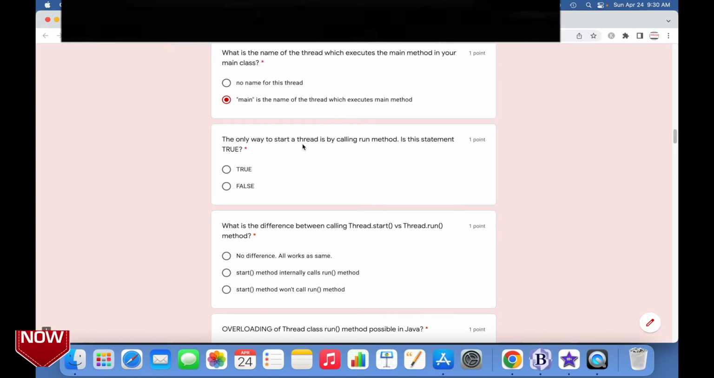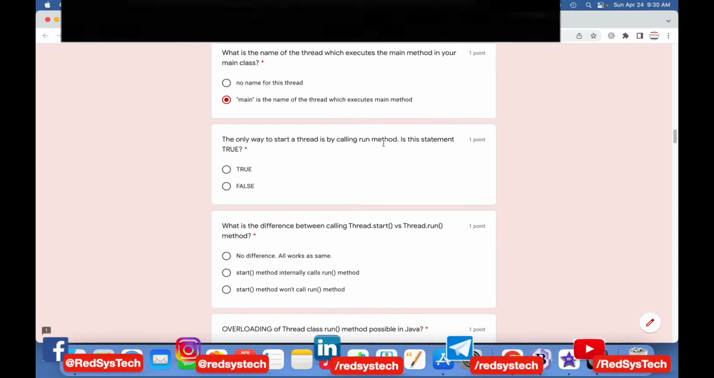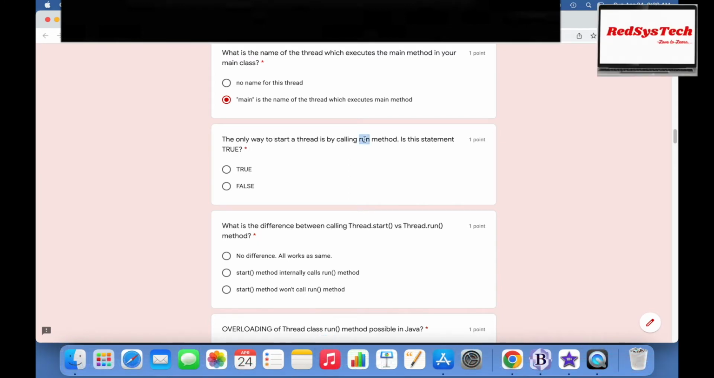The only way to start a thread is by calling the run method. Is this statement true? No, we are not going to call the run method. If you call the run method, then the thread is not going to start, right? So it is false. How to start a thread? You have to call the start method, not the run method, right?